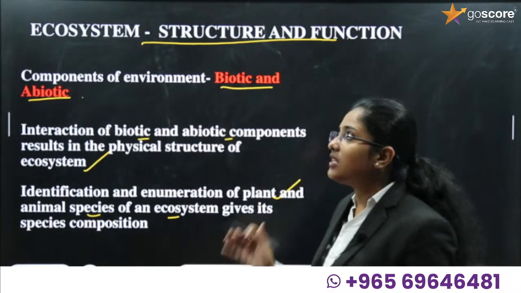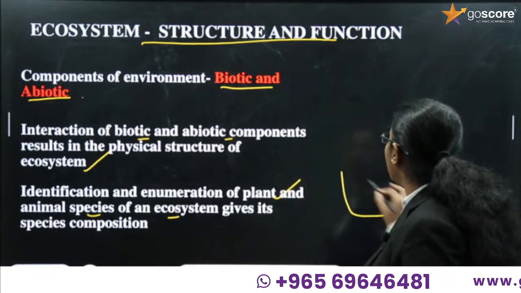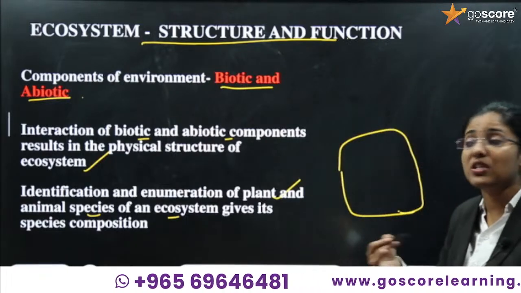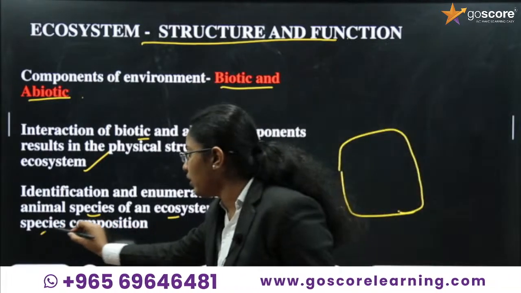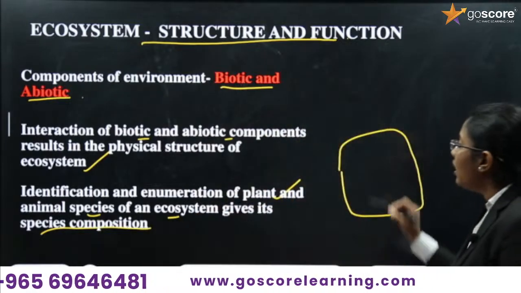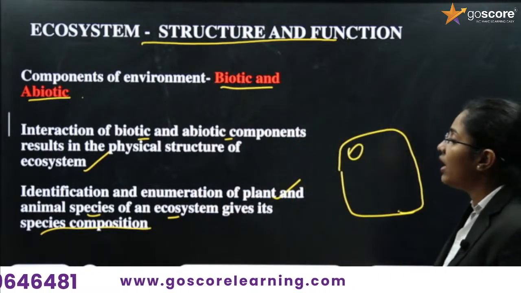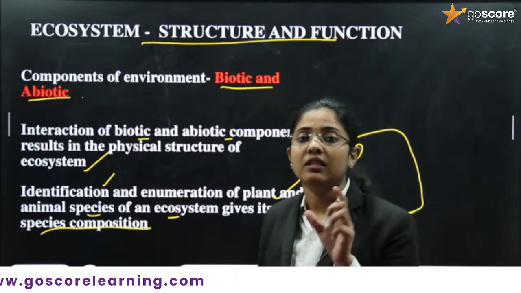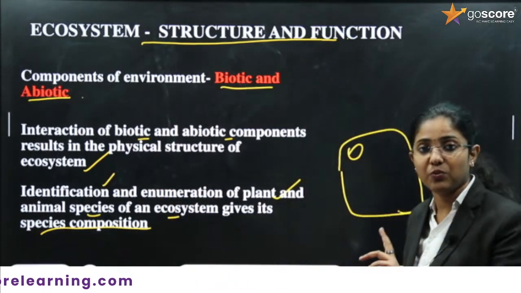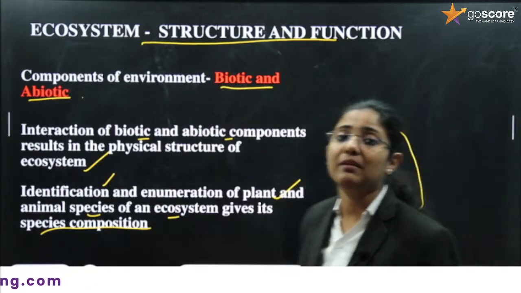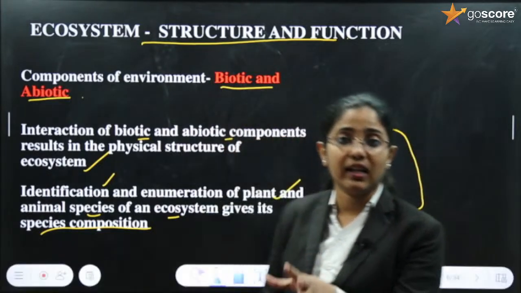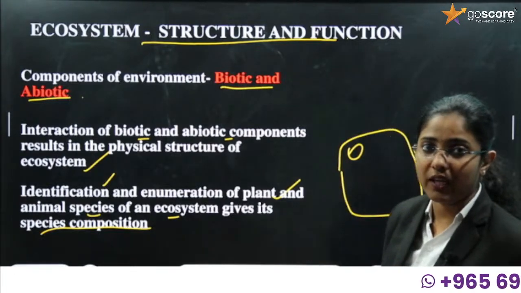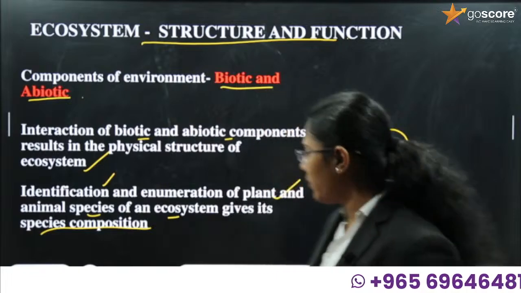If there is a small piece of land and we want to study both plants and animals present there, we have to identify and enumerate the species, both animal and plant species of that particular ecosystem, to give its species composition. Clear? Okay, fine.